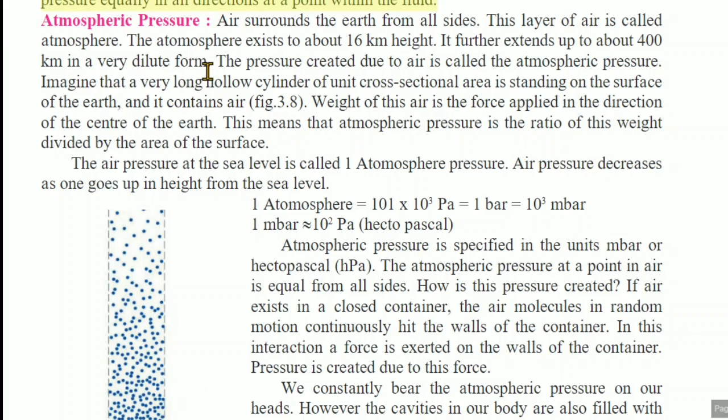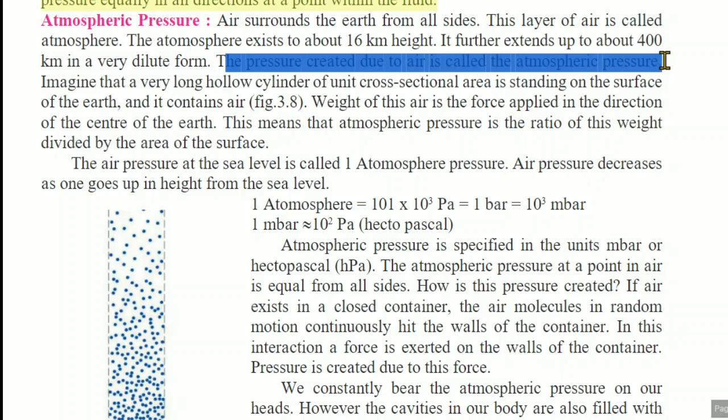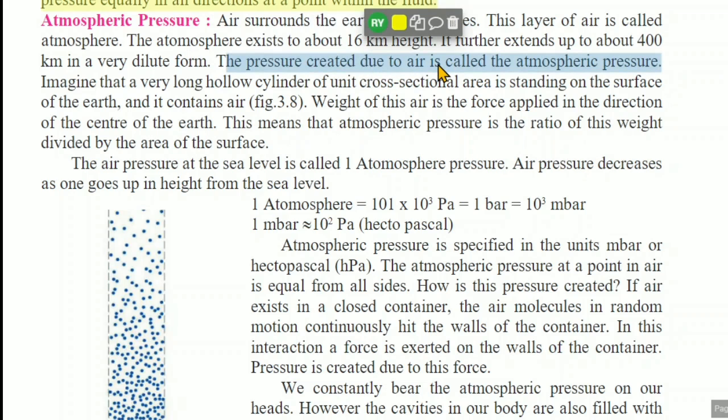As we go up in height, there are the mesosphere, troposphere, stratosphere; these are the different spheres, layers we can say. So from the Earth's surface, about 16 km height there is atmosphere. Beyond that we will see different layers. The pressure created due to air is called atmospheric pressure. Please highlight this definition: the pressure created due to air is nothing but the atmospheric pressure.